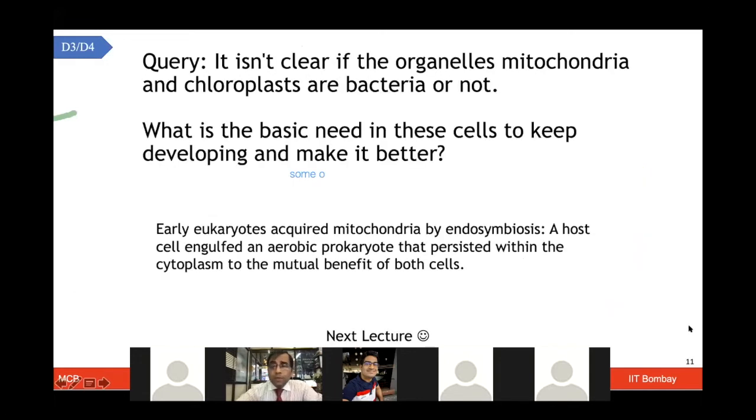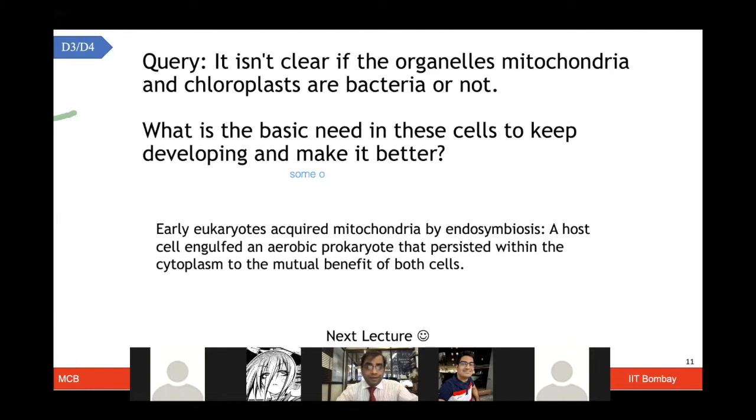I think there were some related queries on the same topic, that it's not clear if the organelles, mitochondria and chloroplast, are bacteria or not. So again, it is a widely held theory that they were bacteria, billions of years ago, who came in touch with these eukaryotic cells and then slowly became part of the eukaryotic cell. And as a process of endosymbiosis, now they persist in the eukaryotic cell. Whether they are still bacteria, you can't say that, because they don't make those toxin genes. Now they're part of the eukaryotic cell, but their origin could be from bacteria. That's where these important evolutionary concepts come into play, which will be part of the next lecture.